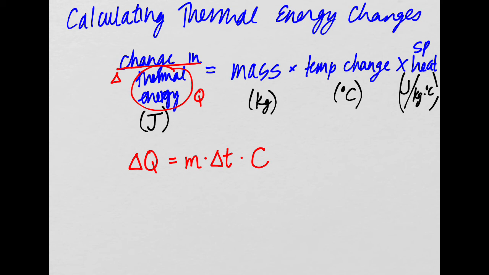All right, so when we have a change in like this, delta T is equal to the final temperature minus the initial temperature. Delta Q is equal to the change in thermal energy, which would be the final thermal energy minus the initial thermal energy. So rather than writing Q final minus Q initial equals m times T final minus T initial times C, too much, we do change in. We do delta.